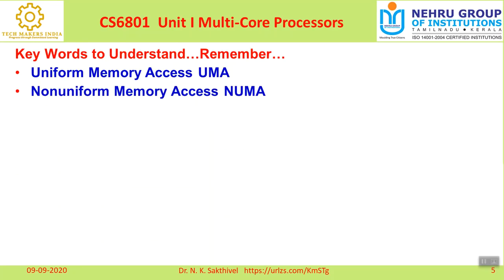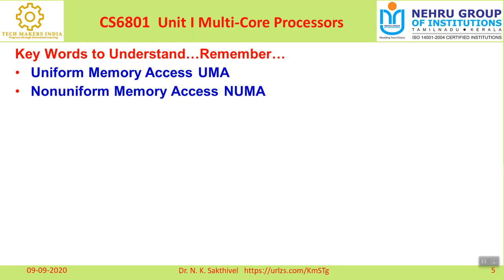And the other one is called non-uniform memory access. You can easily explain it as the opposite of uniform memory access. In the non-uniform memory access model, a processor can access its own local memory.